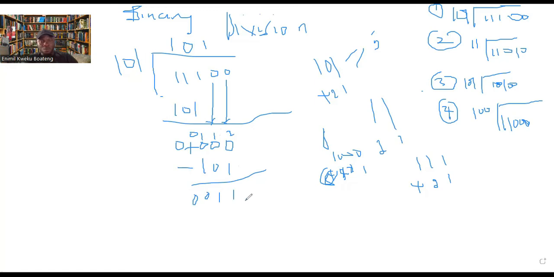Now 101 will not go into 11. That's 5 will not go into 3. And then we don't have any number here to drop. It means that we are done.